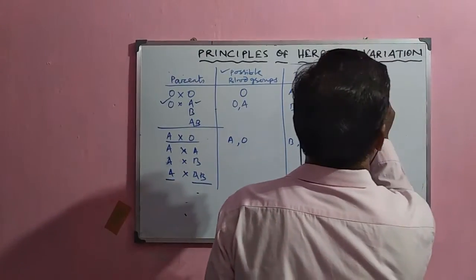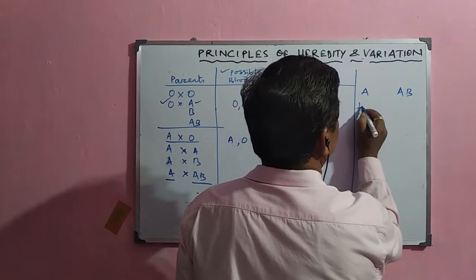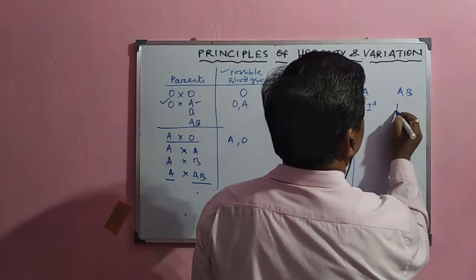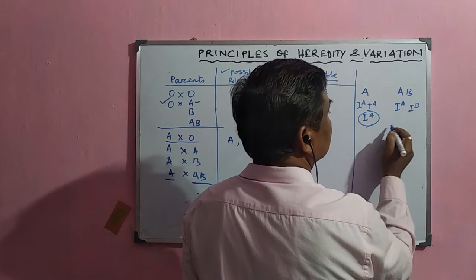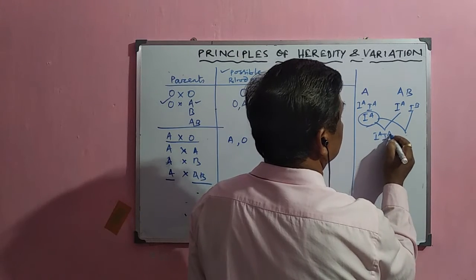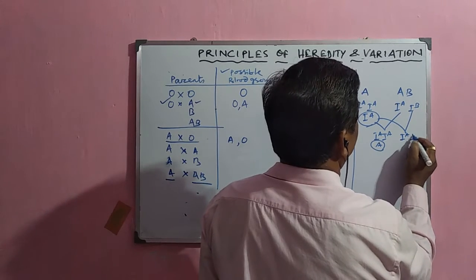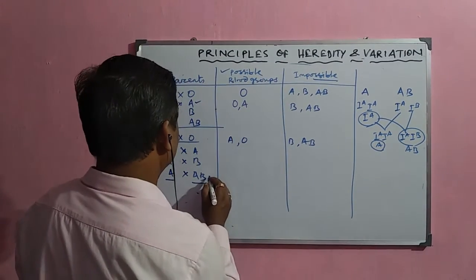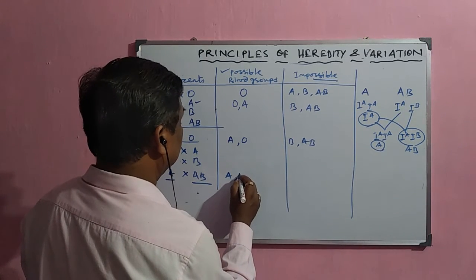Suppose the father has A blood group and the mother has AB blood group, then the father's genotype is IA, and the mother has two genotypes, IA and IB. Then one gamete will be formed from the father and two from the mother. So IA means A blood group will be there, and IB means AB blood group. Here they will have either A blood group or AB blood group.